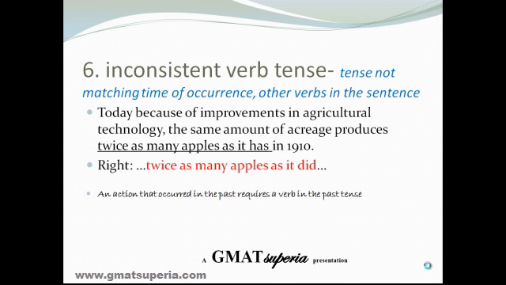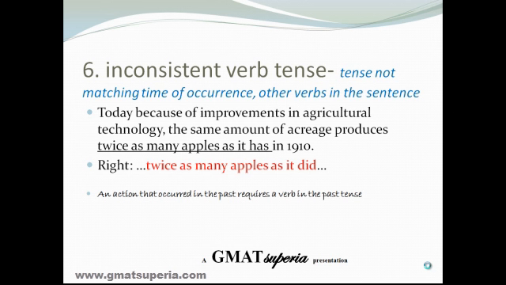Okay, now verb tense is sometimes problematic for a lot of people. Inconsistent verb tense should be understood a little more. Consistency in verb tense does not mean that every verb in a given sentence should be in the same grammatical form. It's not possible to express a sentence that way. There are sentences where all the verbs can be in the present tense, or all in the past tense, according to the time of action. Now it is possible to see sentences where you have both the past and the present, or the present and the future.